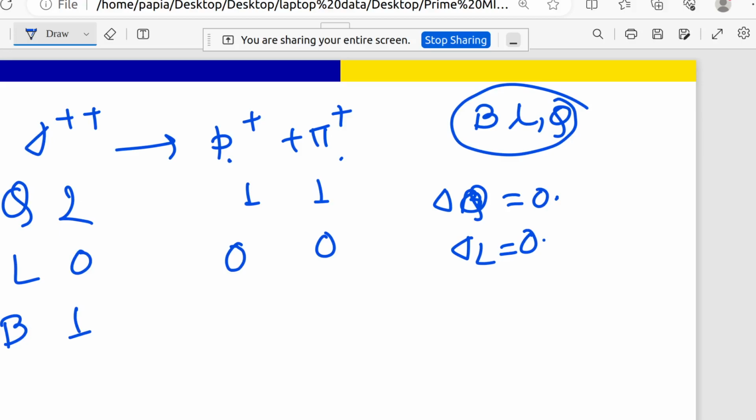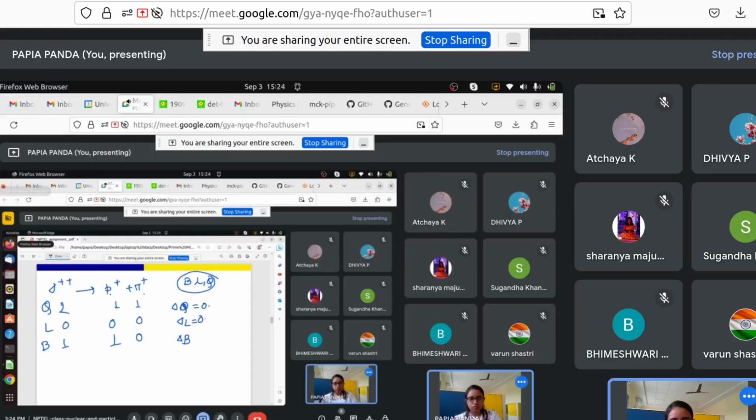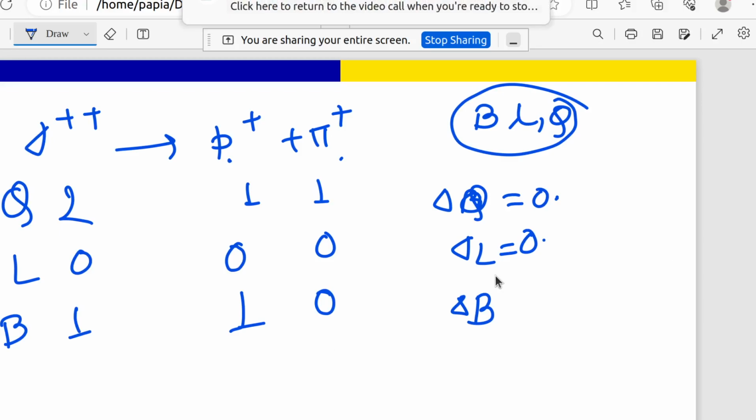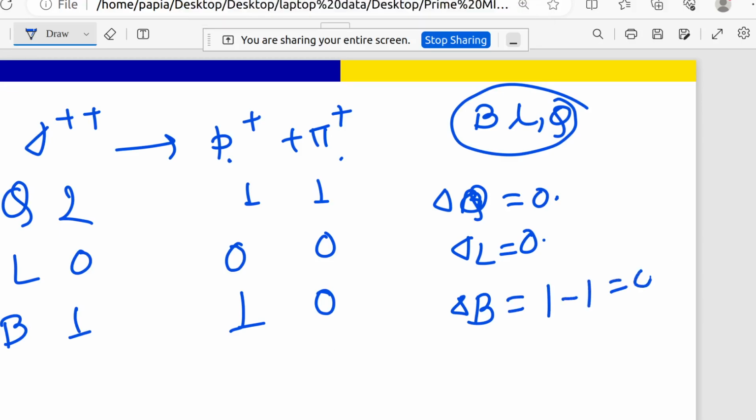It is a baryon, so this has a plus 1 value. Now coming to pi plus. Pi plus is not a baryon, that means it will be 0. So now coming to delta B, delta B will be 1 minus 1, which is 0. So you can see here that delta B equals 0.